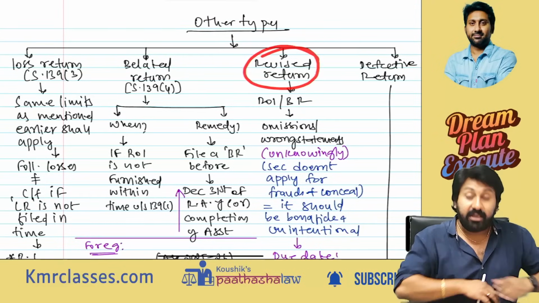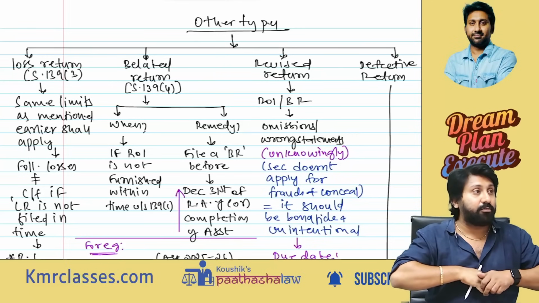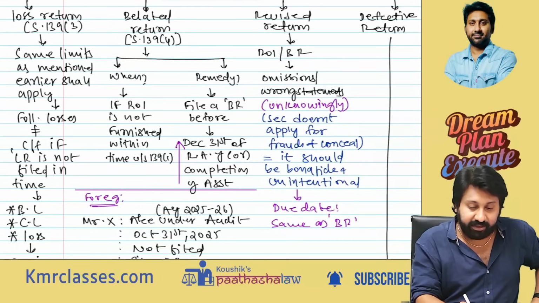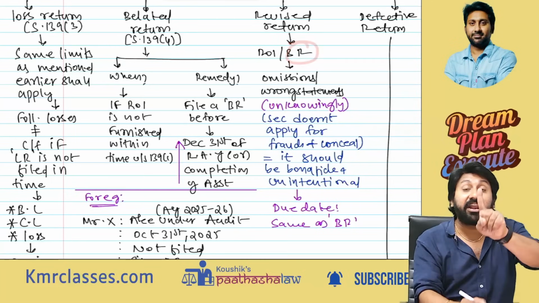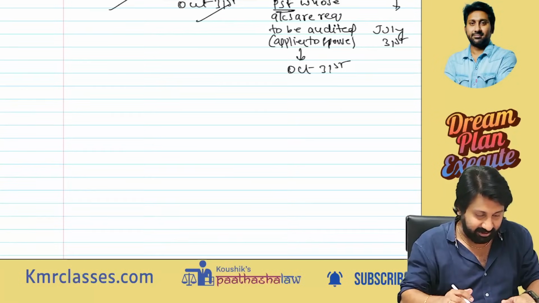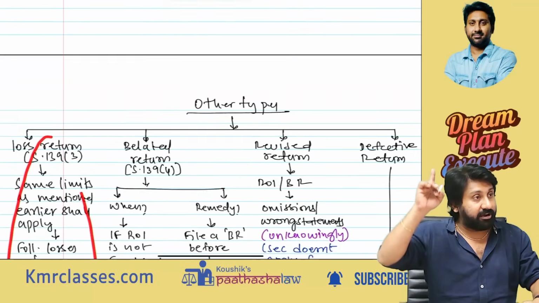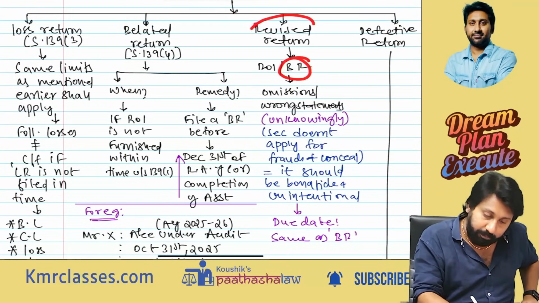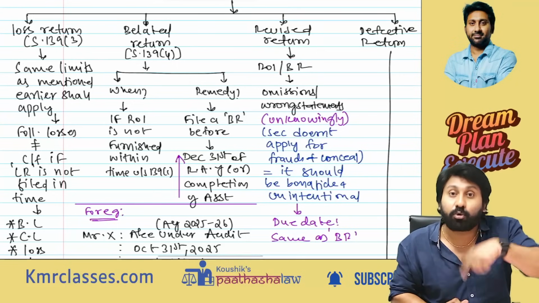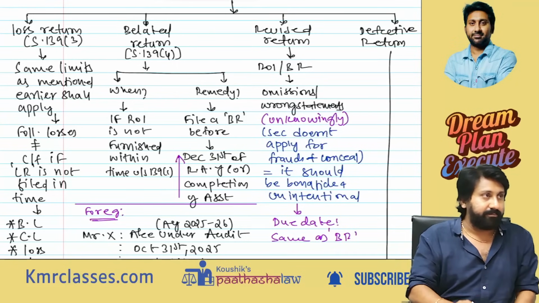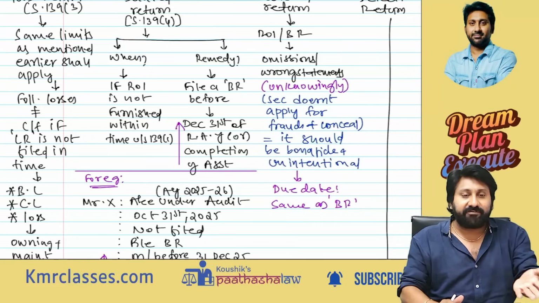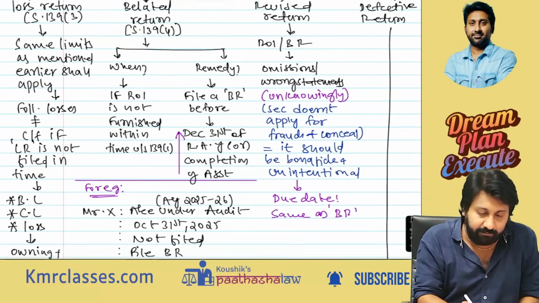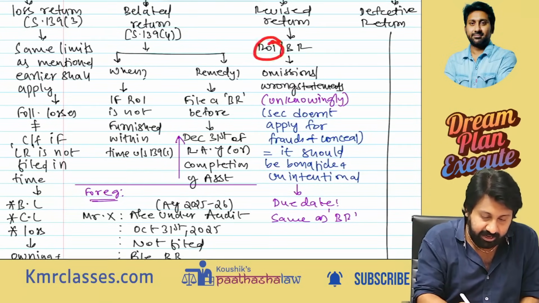Next, revised return. Time limit for revised return and belated return both are same. But when will a revised return be filed? If the return of income or the belated return, very important, either the original return of income ITR you file or the belated return of income you file, for both, revised return is possible. Means you can revise the original return, you can revise the belated return also, because the time is not greatly given. 31st October and December 31st means you are giving only extra 2 months time. Return of income or the belated return.